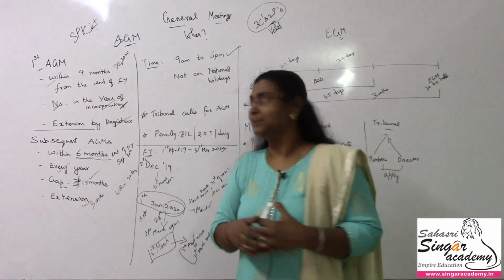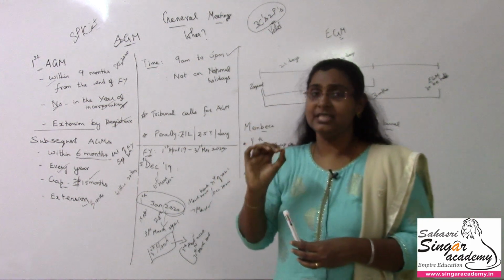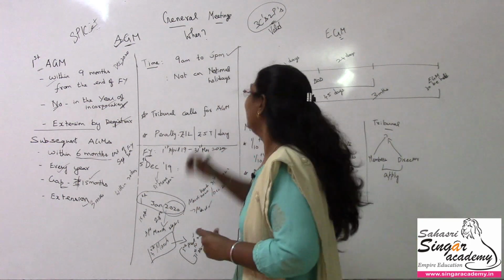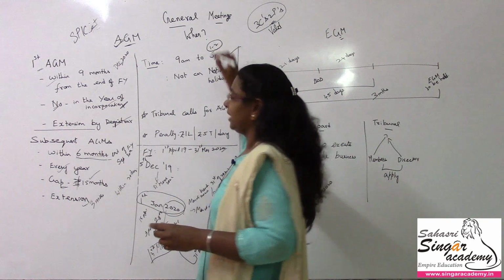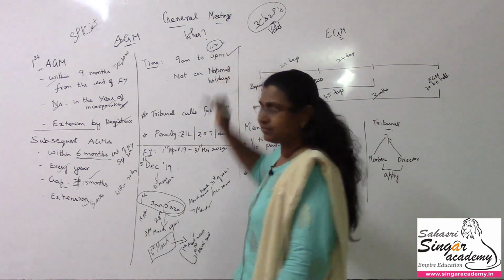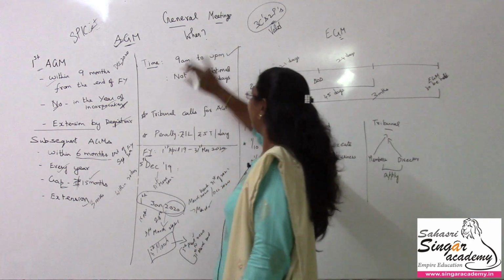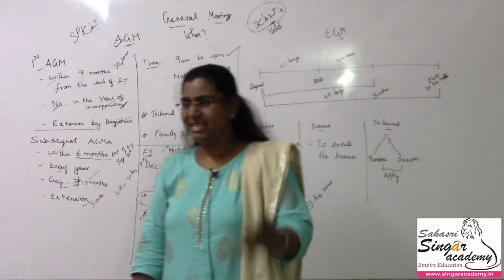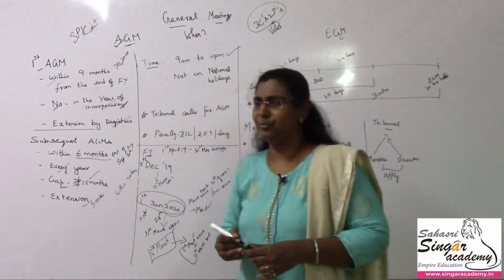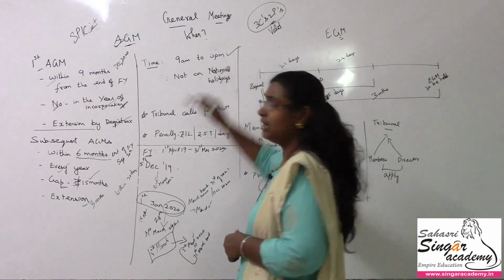So all of this happens. Okay, so what happens is that 9 AM to 6 PM is in the Provisions of the Act. But usually if you keep it from 1 o'clock to 2 o'clock, shareholders will get tense. Okay, so 1 o'clock to 2 o'clock is avoided, but is not mentioned in the Act. So what the Act says is 9 a.m. to 6 p.m. You may face these types of questions in the practical problems, right? And not to be held on national holidays.